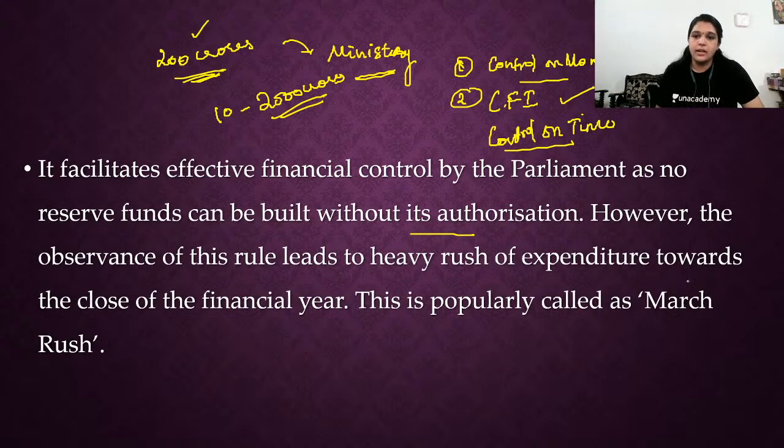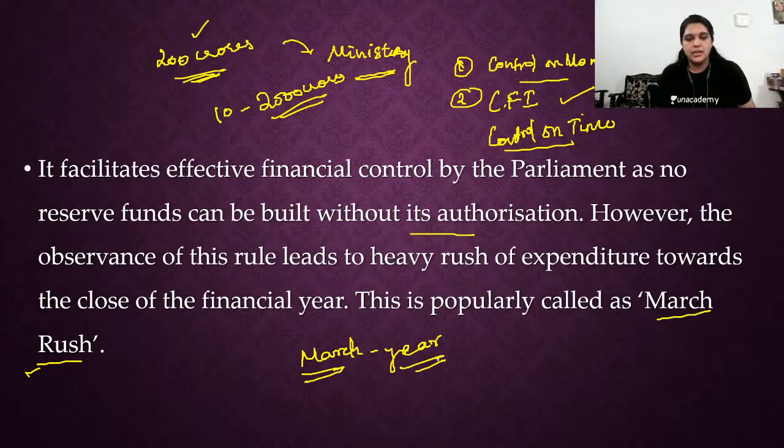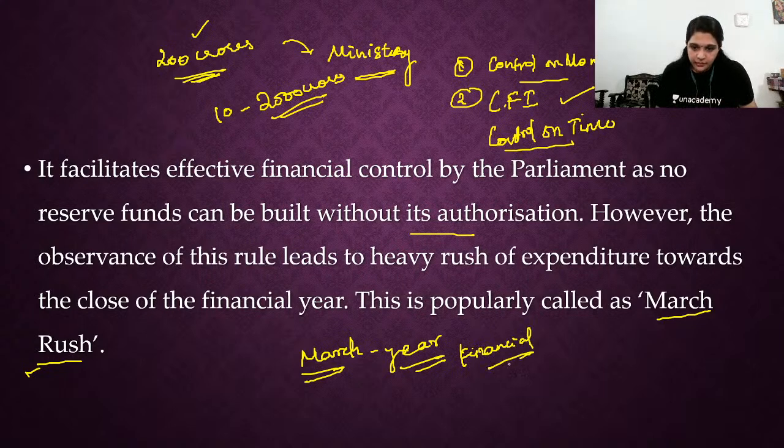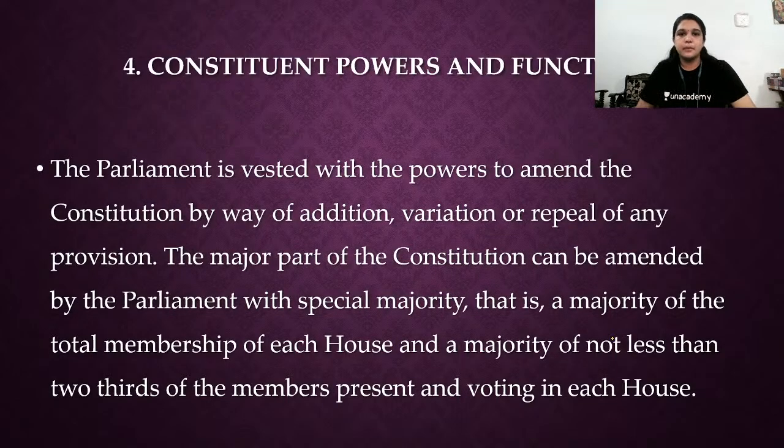This is popularly called the March rush. Not just public enterprises, private enterprises also, at the end of March, use the term year end. We would think year end is December. Why are these people calling March year end? That's the financial year end. Within that financial year, the money that is given to them has to be spent. Otherwise, it becomes invalid and is taken back to the Consolidated Fund of India. And if you need money back, you have to undergo all the steps you have done previously, which is not that easy. Fine? Yes.